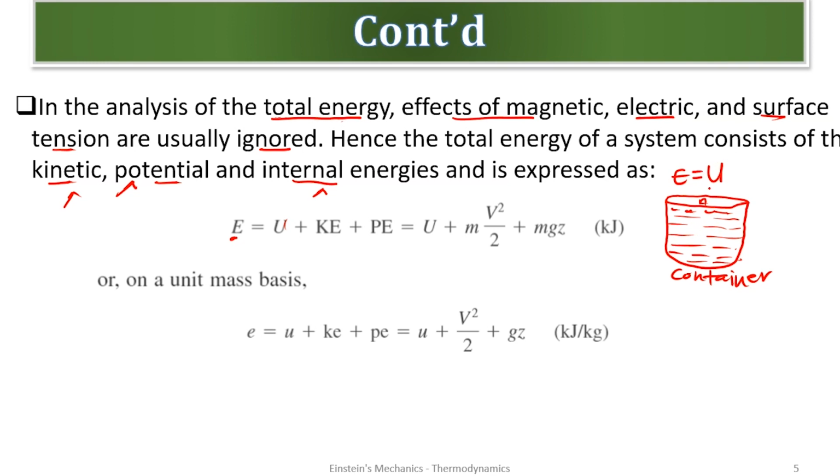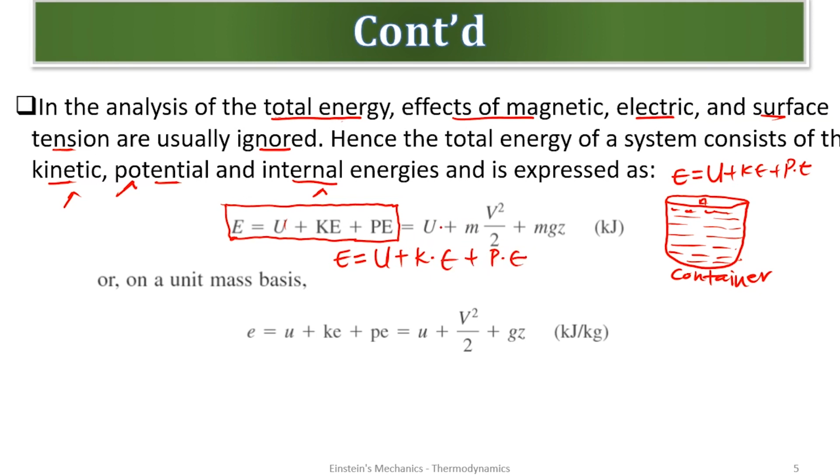Their summation will give me the internal energy U. And remember, kinetic energy and potential energy will also be acting on the system: plus kinetic energy plus potential energy. And that's the first equation. So this is the first equation in our thermodynamics analysis, that anytime we want to write our total energy, our total energy is the internal energy plus kinetic energy plus potential energy.